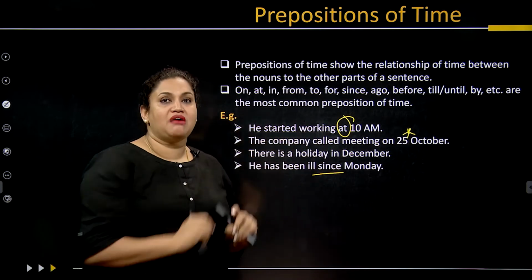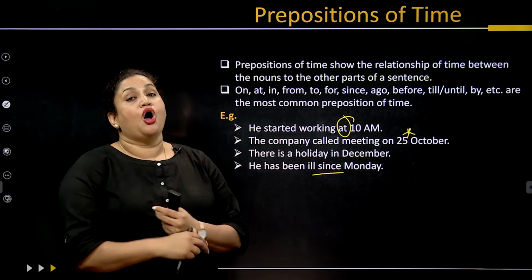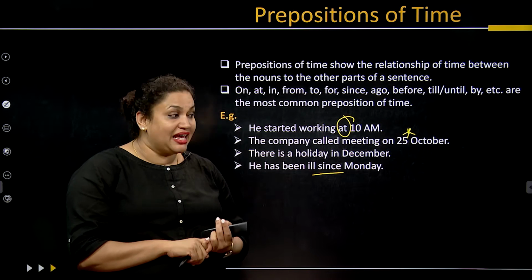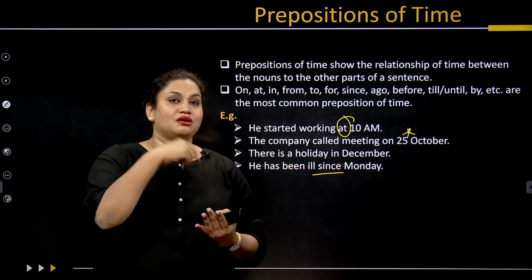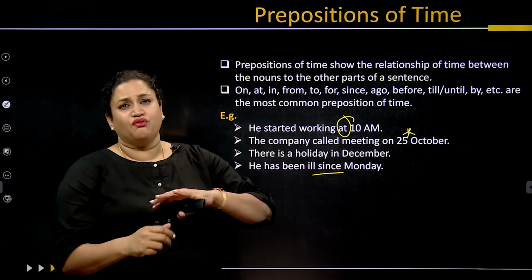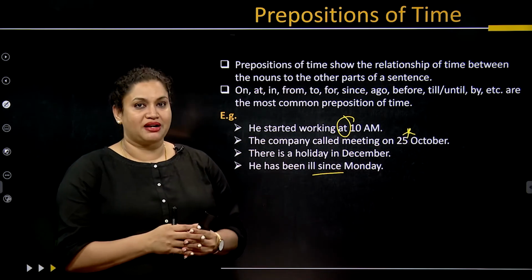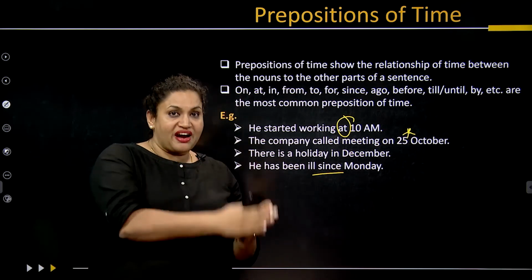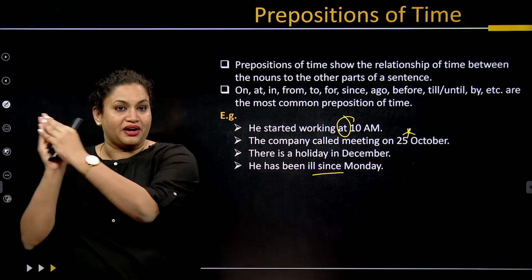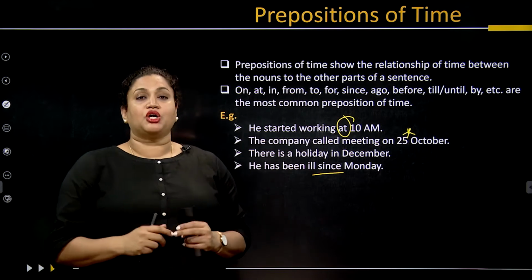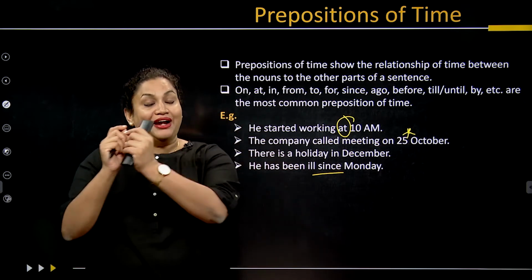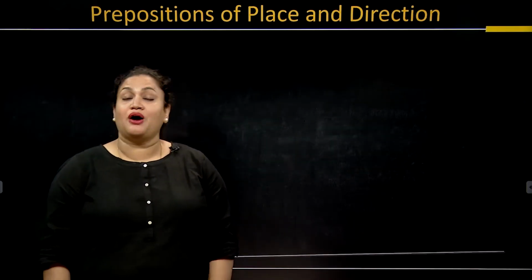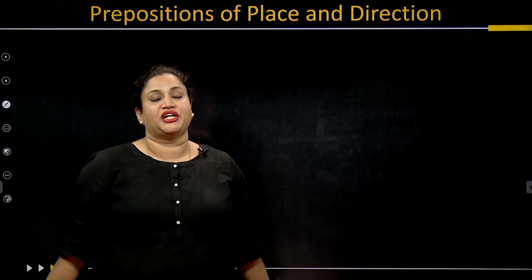He has started from Agra. That makes sense because from always talks about the starting point. But here, he has been on leave since Monday, or he has been on leave. We don't say from Monday, rather since Monday sounds better. But we can say he has been traveling from Delhi to Agra. Now that is a very, very good expression, because we are talking about the starting point and also the ending point of a sentence.